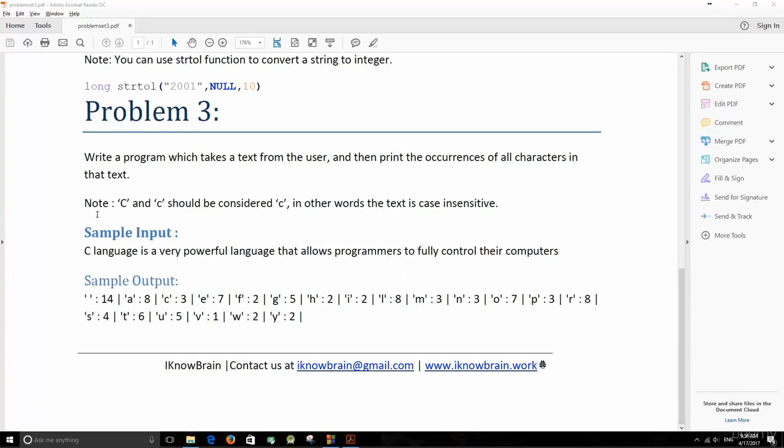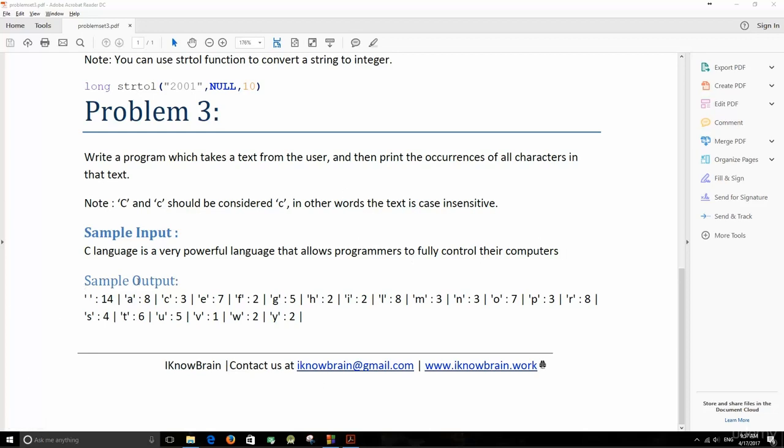So it says here, write a program which takes text from the user and then prints the occurrences of all characters in that text. Note that capital letter C and small c should be considered the same. In other words, the text is case insensitive. Here, the sample input, we have: C language is a very powerful language that allows programmers to fully control their computers, which is true, by the way.